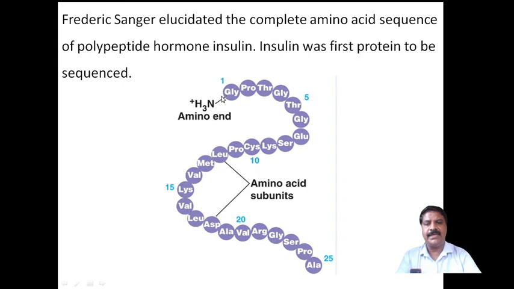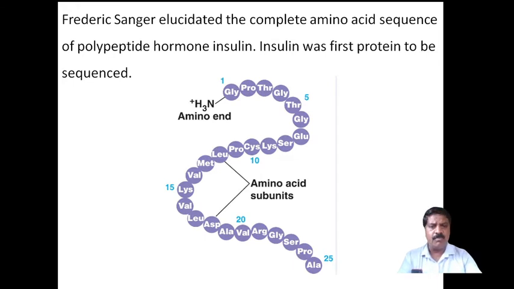He gave the sequence here: glycine, proline, tyrosine, glycine, proline. These are the sequences here. The first one is the 2nd amino acid, then the 5th, 10th, 15th, 20th, and 25th. This is called a peptide. A peptide means the sequence begins from the 1st amino acid to the 25th amino acid. Therefore, it is called a peptide.